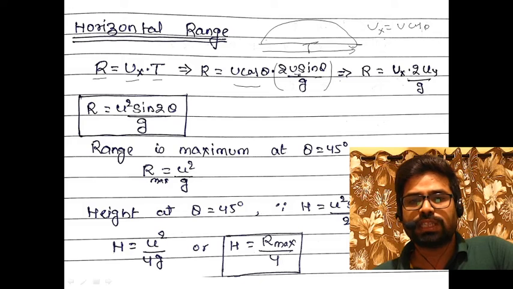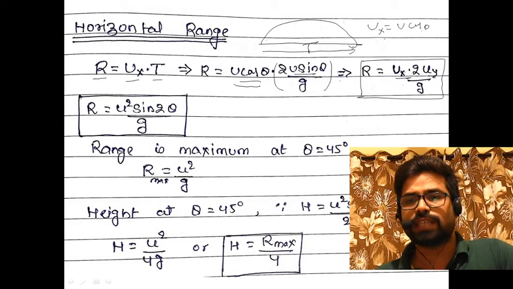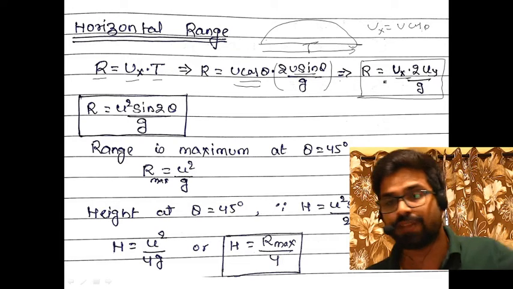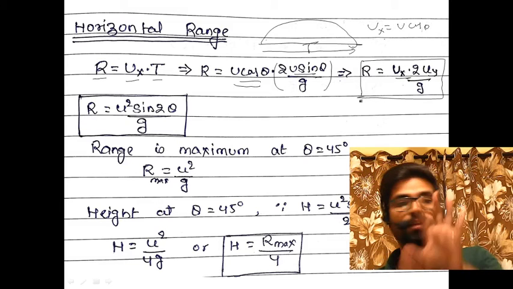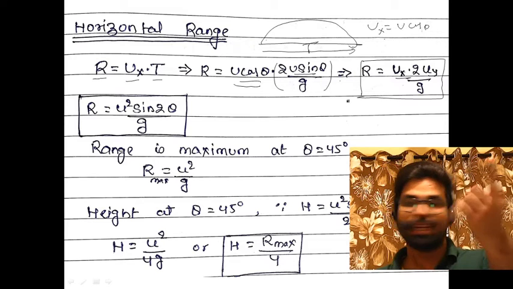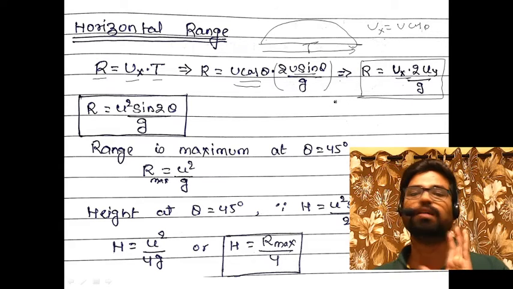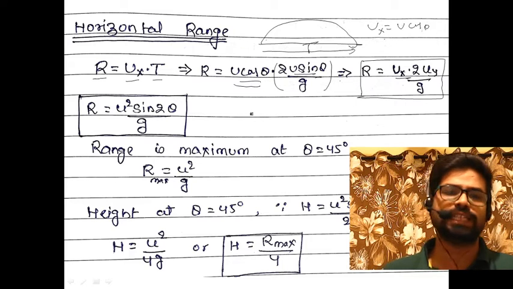So this is uy, this is ux. We have another formula for the range: twice ux into uy upon g. ux is the velocity in the horizontal direction, uy is the velocity in the vertical direction. Remember this: range is twice uy ux upon g. We have one question in which you can use this expression directly and you will get the answer.